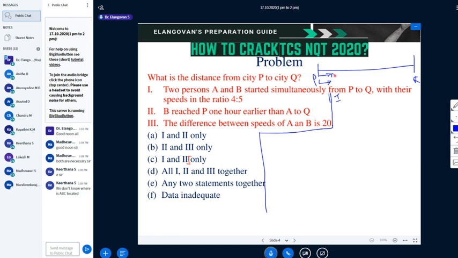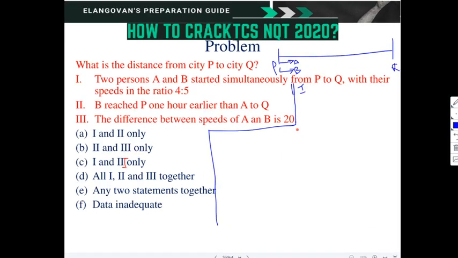Simultaneously means at the same time. At the same time they are starting from P to Q, right? A is guy 1, the second guy is B. What is the ratio of their speeds? It is given as 4:5. So can I write like this?